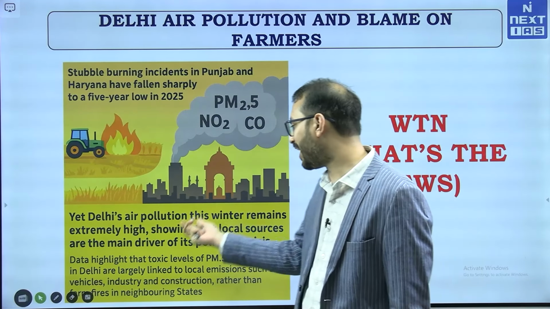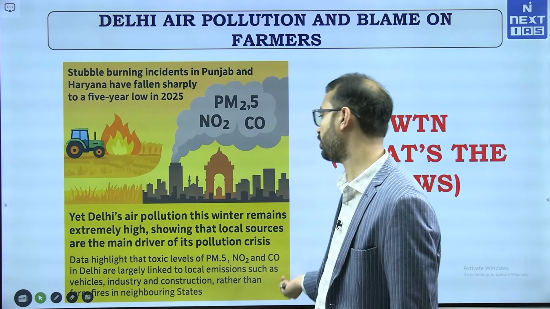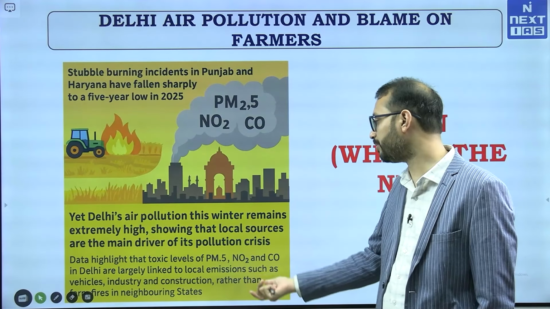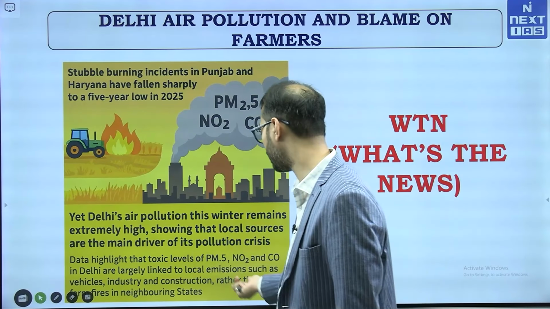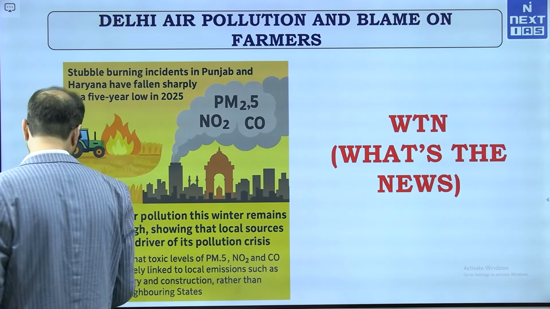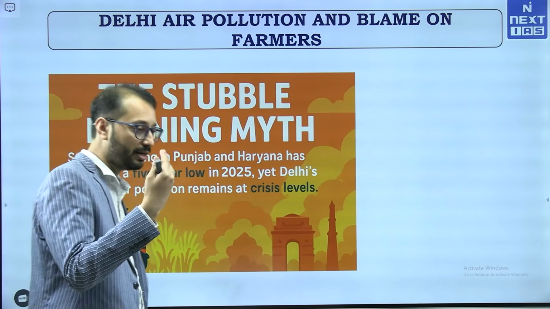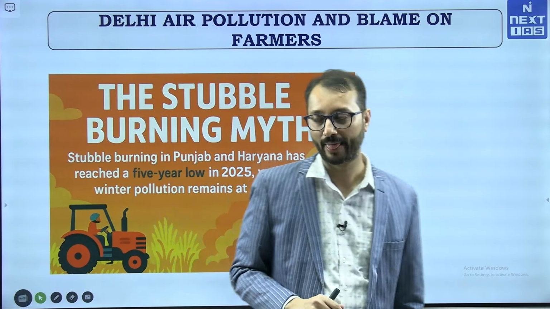The data highlight that toxic levels of PM 2.5, NO2, CO in Delhi are largely linked to local emissions such as vehicles, industry, construction, rather than fires in the neighboring states. That so far was one of the political contentions between the Delhi government and the governments of Punjab and Haryana.